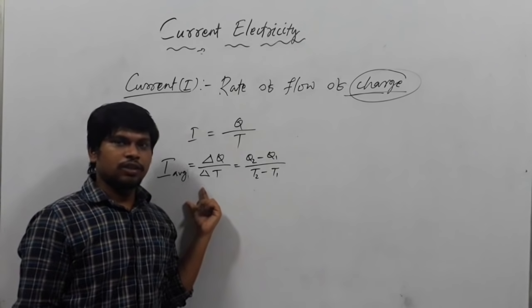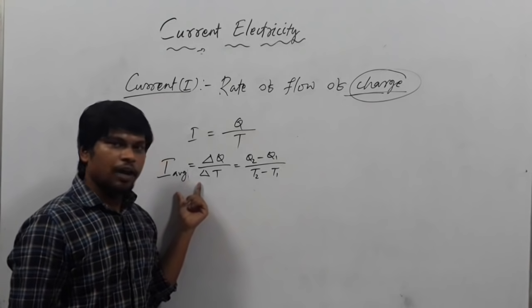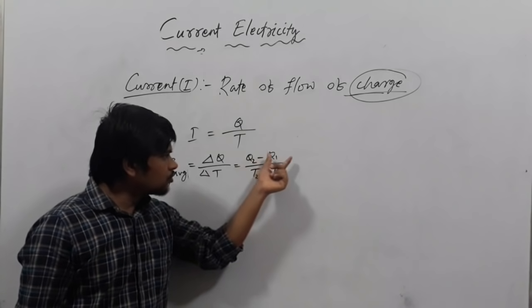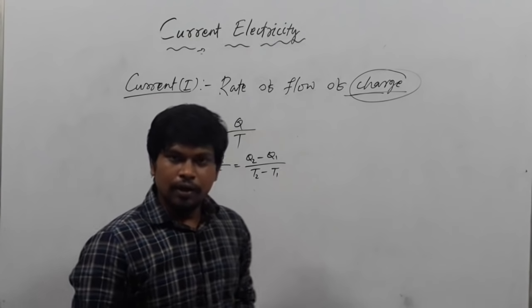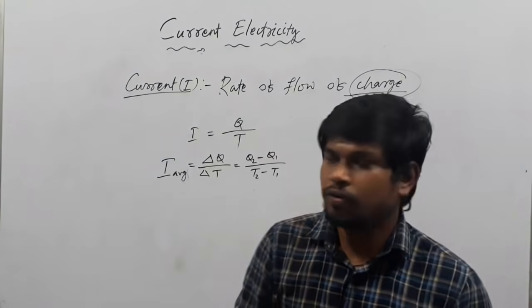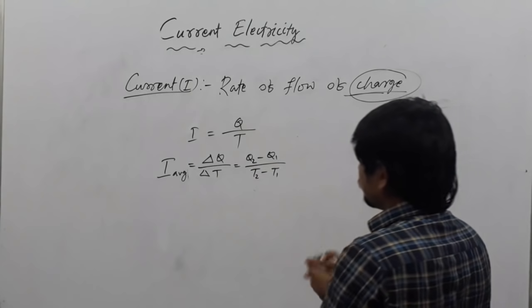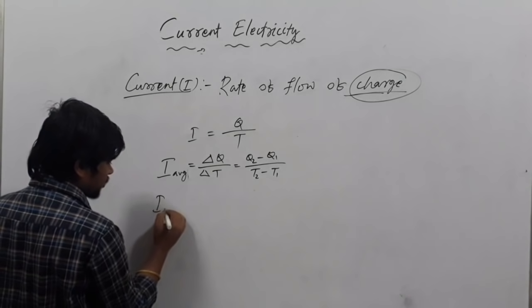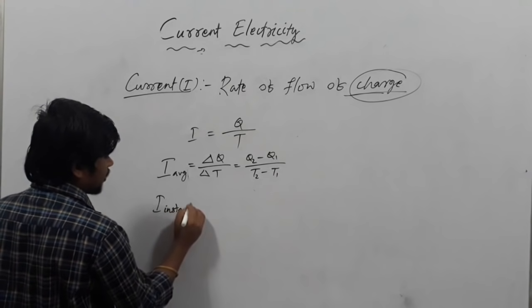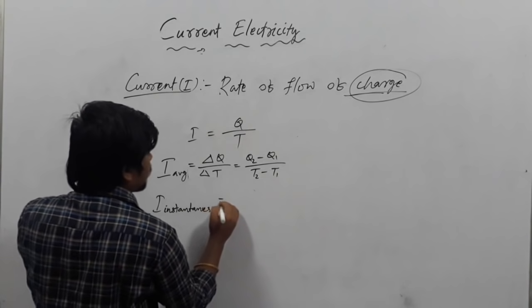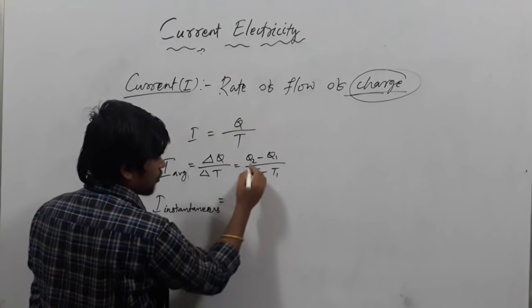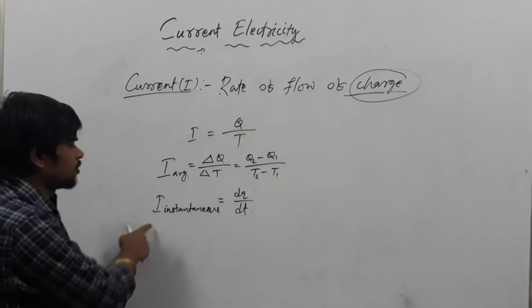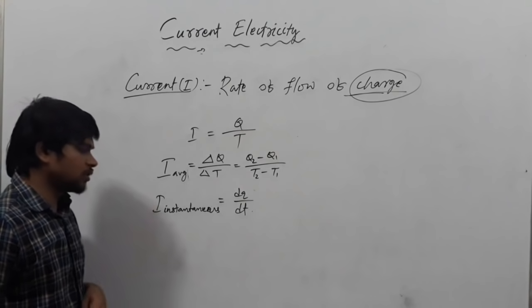And another one is I instantaneous. Its formula is dq by dt.